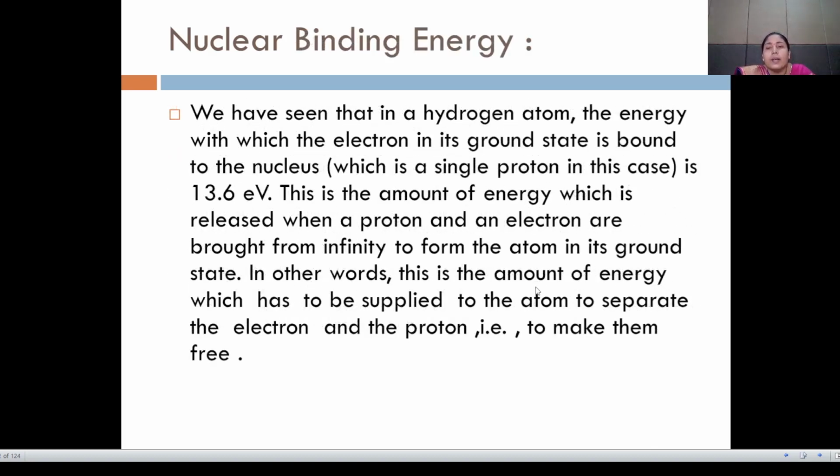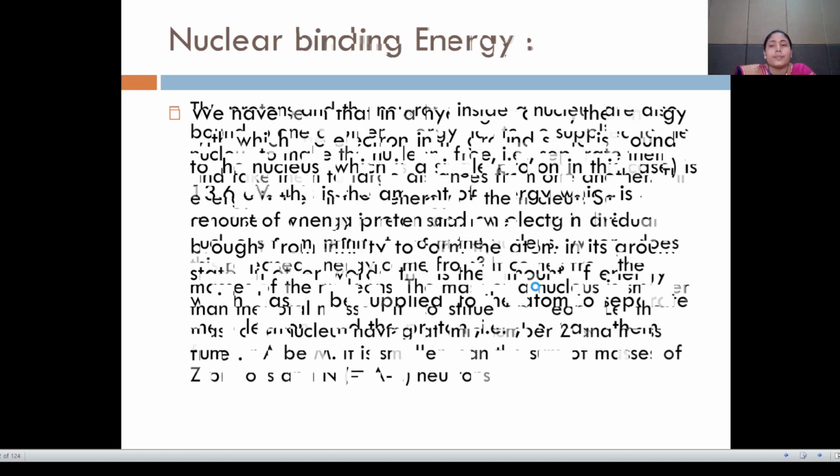Nuclear binding energy. We have seen that in the hydrogen atom, the energy with which the electron in its ground state is bound to the nucleus, which is a single proton in this case, is 13.6 electron volt. This is the amount of energy which is released when a proton and an electron are brought from infinity to form the atom in its ground state. In other words, this is the amount of energy which has to be supplied to the atom to separate the electron and proton, that is, to make them free.